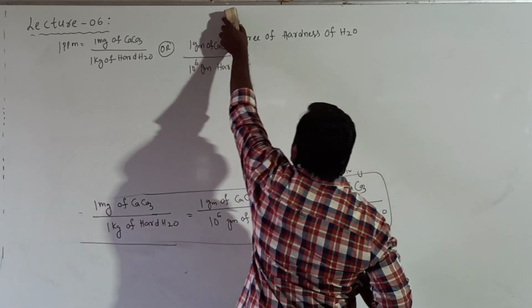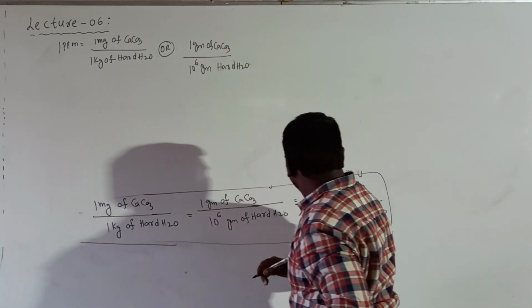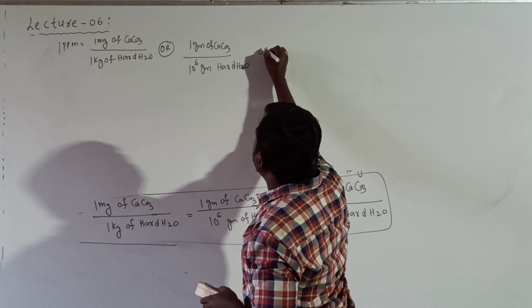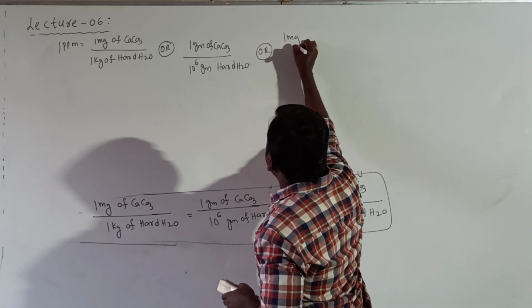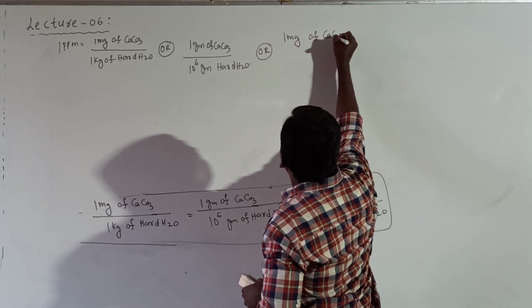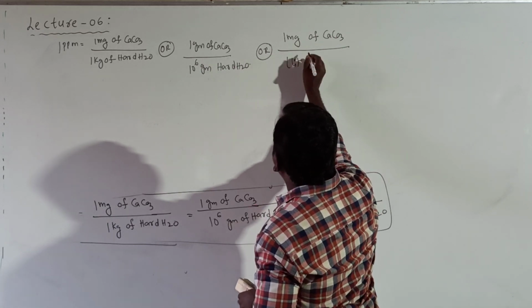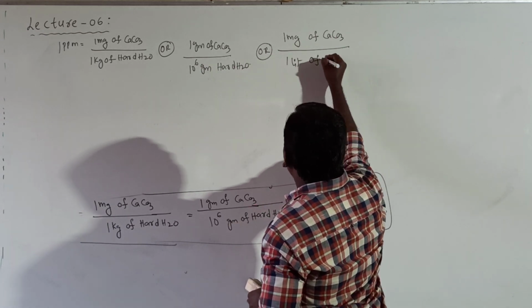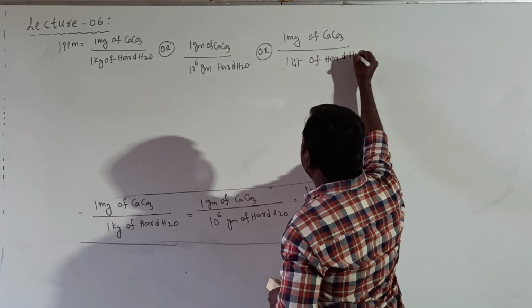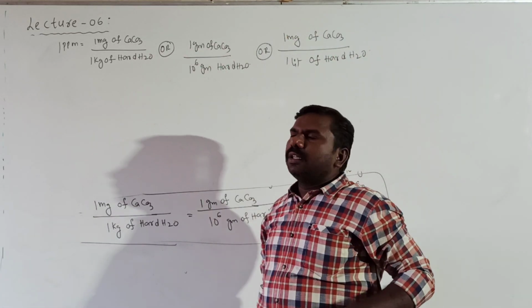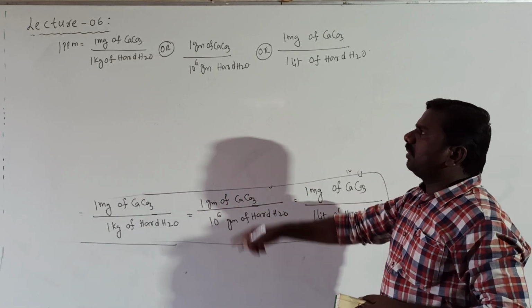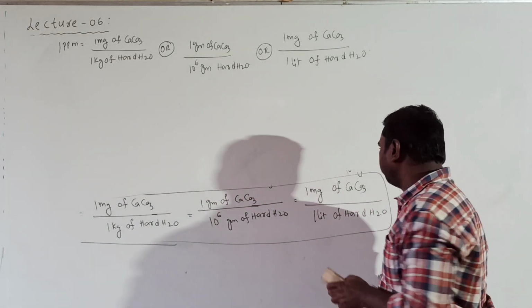Right? And next, 1 milligram of CaCO3 per 1 liter of hard water, right? So this is named as 1 ppm.